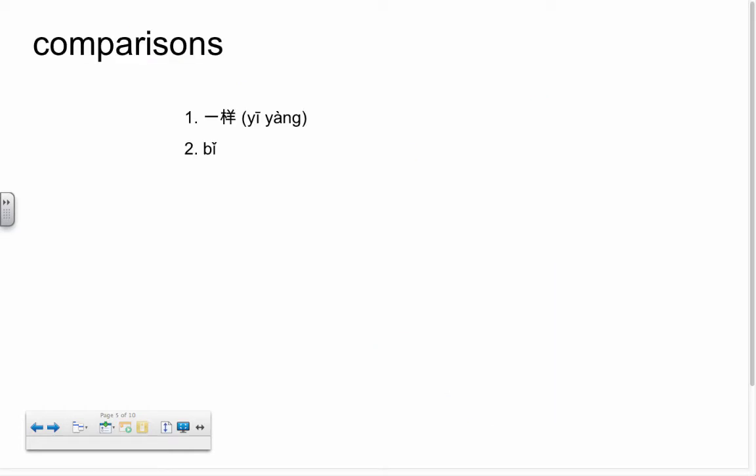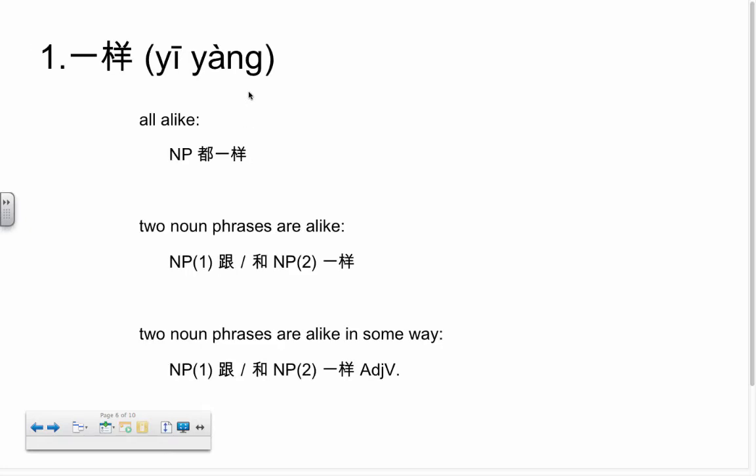Comparisons. Two types of comparisons. The first type is 一样, and the second is 比, and we'll talk about how to use each one. So first with 一样, there's a couple different ways you can do it. So if everything you're talking about is alike, we're going to have the noun phrase, and then we're going to have 都一样.